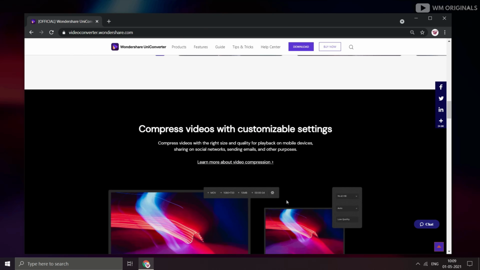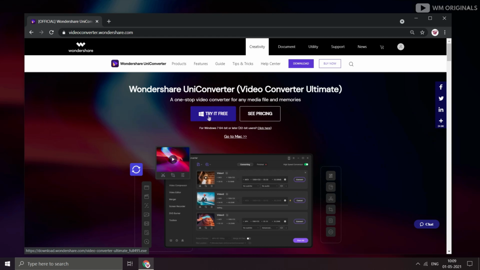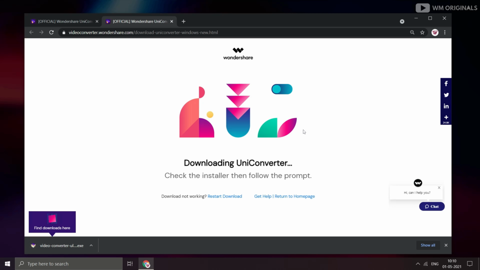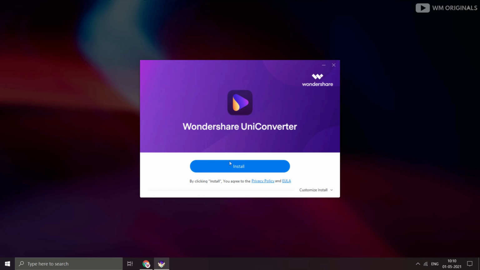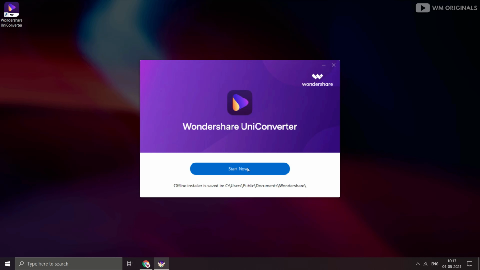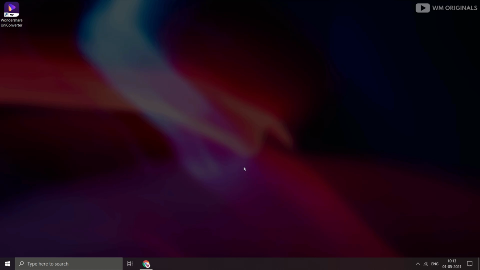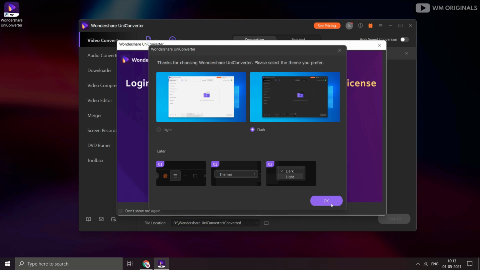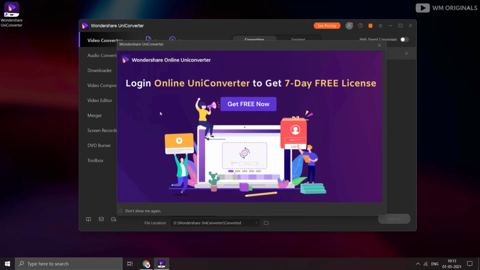And for that, let's move back to the top of the page and click on try it for free. Download starts, and once completed, click on the downloaded file to start with the installation process. Once the installation completes, click on start now to launch Wondershare UniConverter. So simple and easy video toolbox from Wondershare. Now let's give it a try and convert a video first.